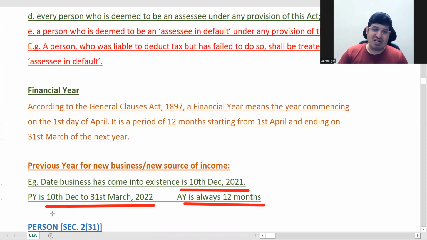Correct. Now, this one SSC might have been incorporated from 10 December. But what about the others? There would be many other SSCs, right, who are there from 1st of April. So the assessment year always has to be 12 months. And there are different months when tax is collected from different SSCs.